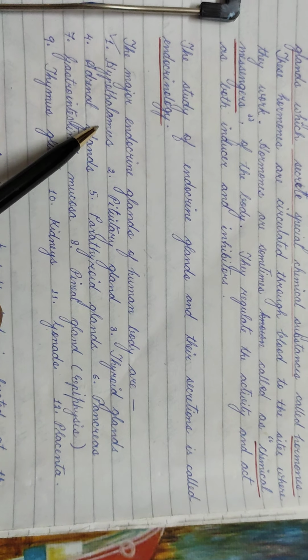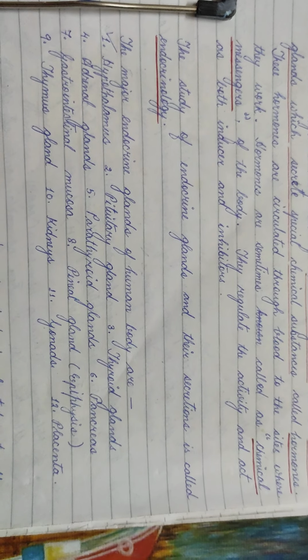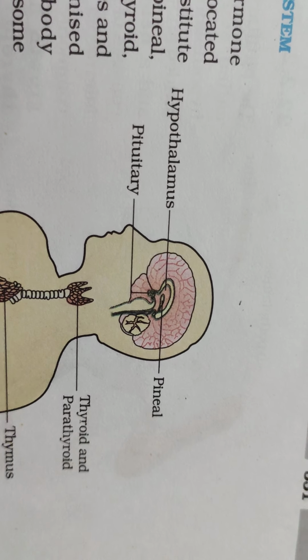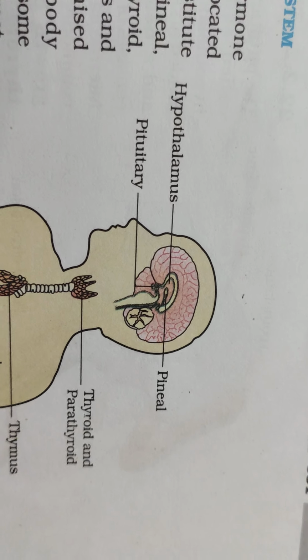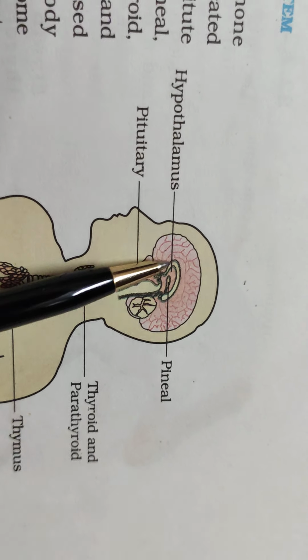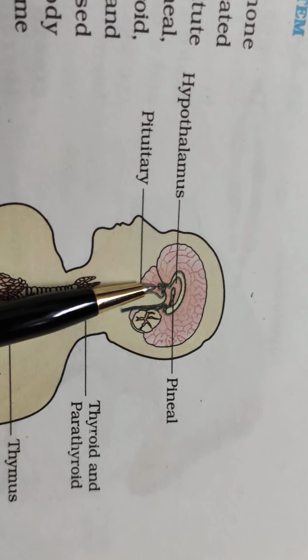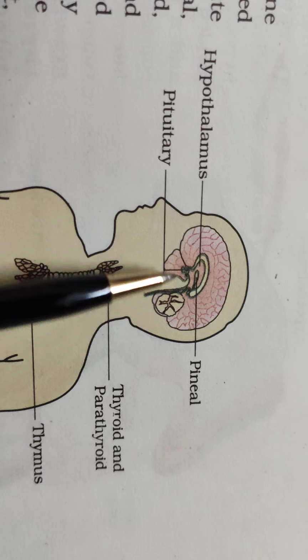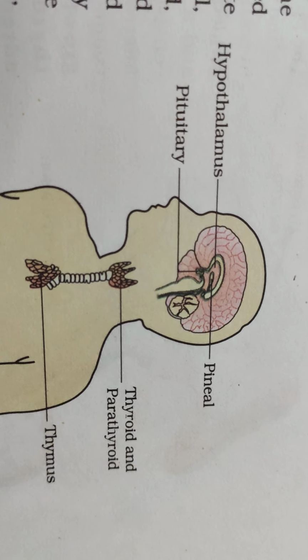So first let us discuss the hypothalamus. I think we have already discussed the forebrain. The hypothalamus is the part of the forebrain which is located just below the diencephalon. It develops from the ectoderm of the embryo.